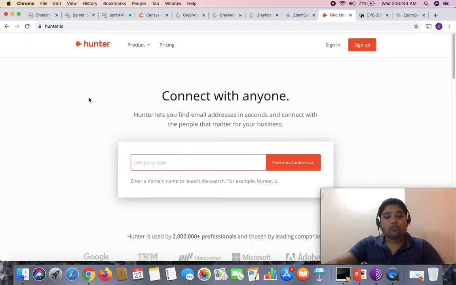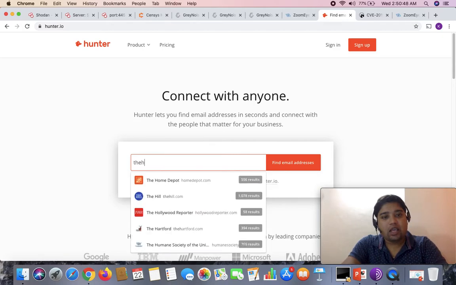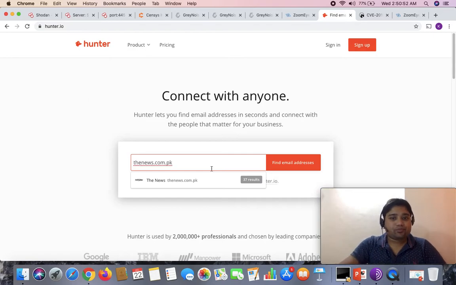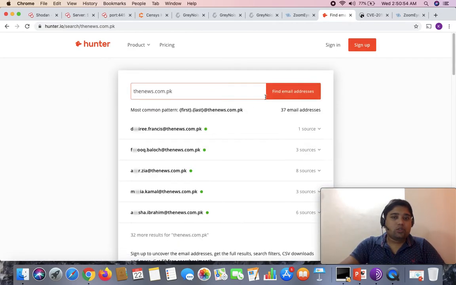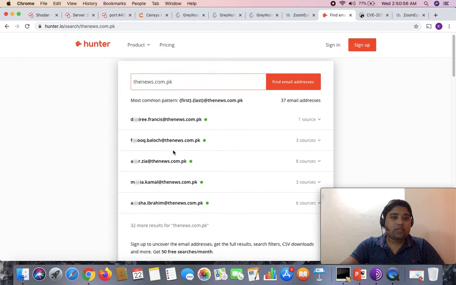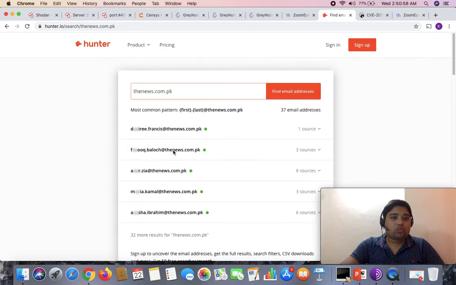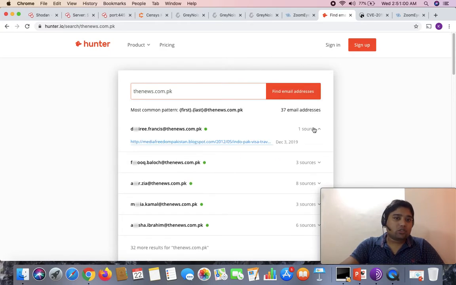For example, if you simply type news.com.pk, here you can see all the email addresses that were exposed along with their sources.